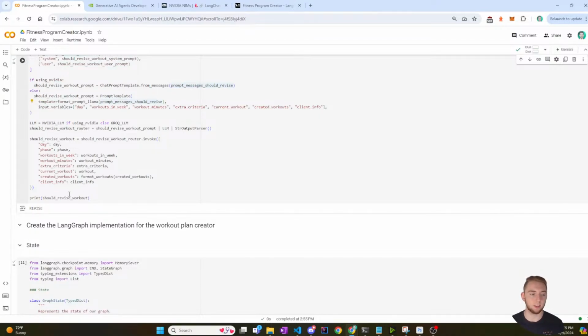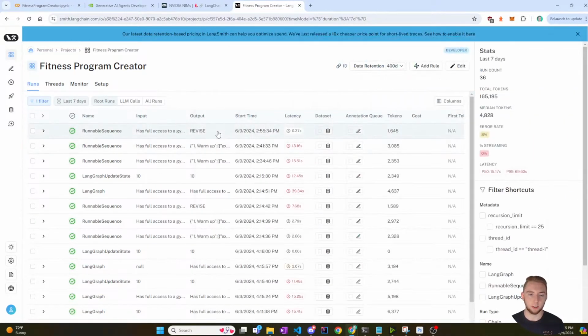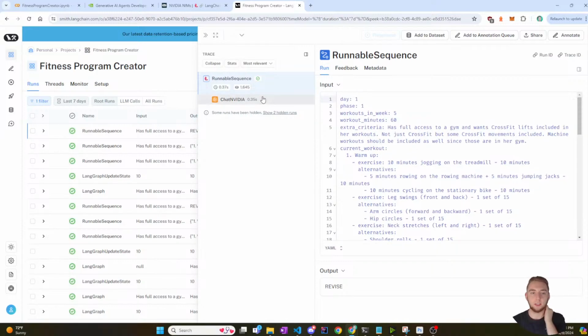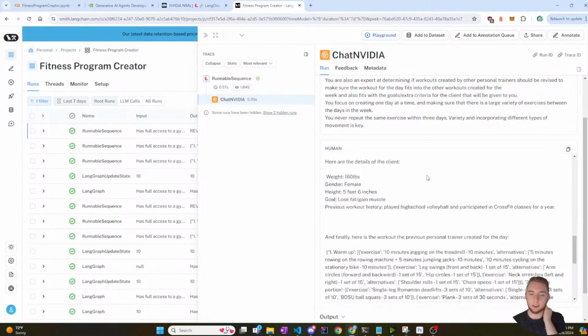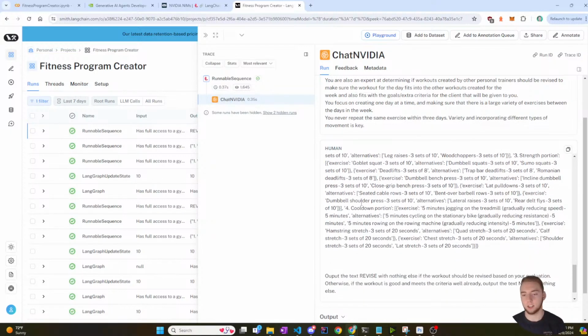In this case, it said revise. It said, yep, you should definitely revise. There's something to be fixed with this workout. So I'm going to click on the latest execution in Langsmith, and we can see it's really simple right now because there's not a whole list of agents working together in the graph like what I have at the very bottom of my collab, but you can see this prompt here, if you should revise. And then it throws in the workout that they created, and it just has it in the JSON format,